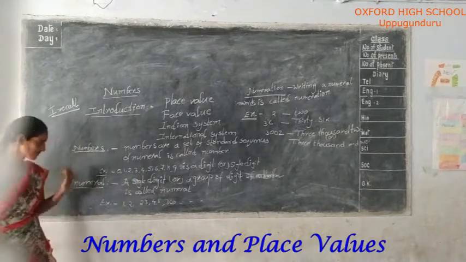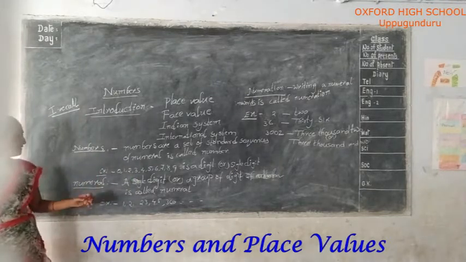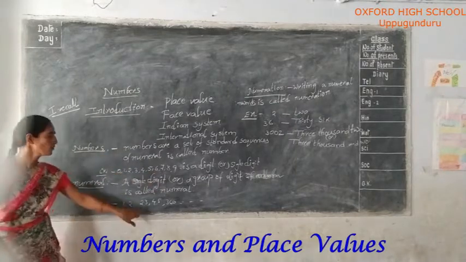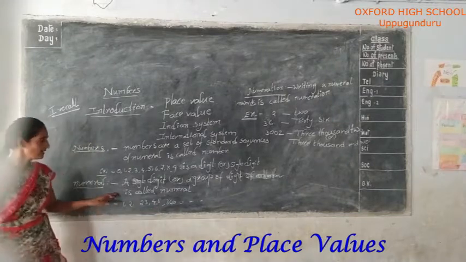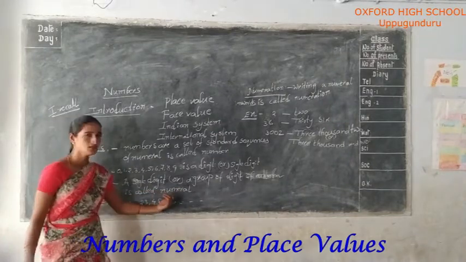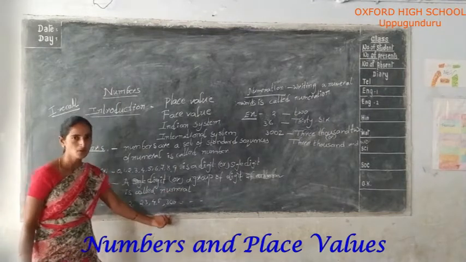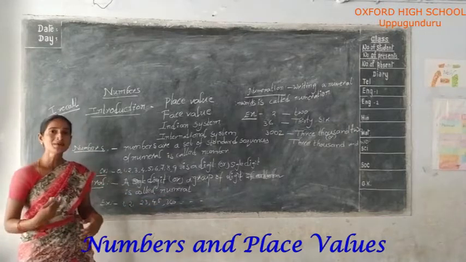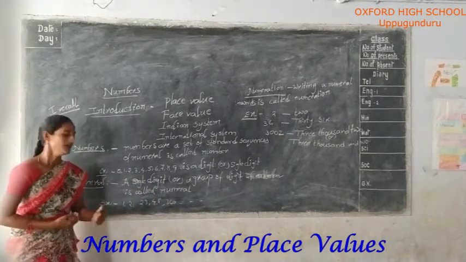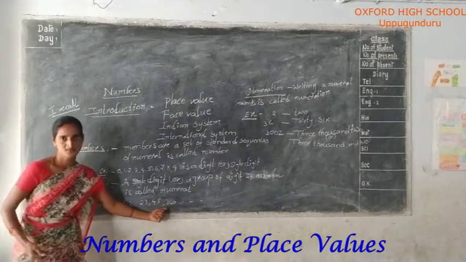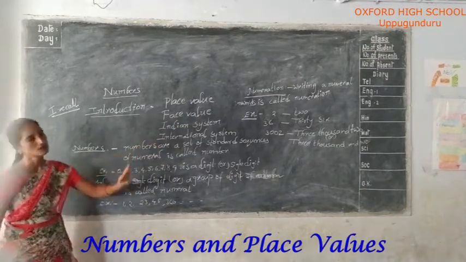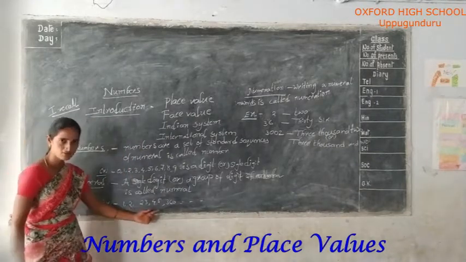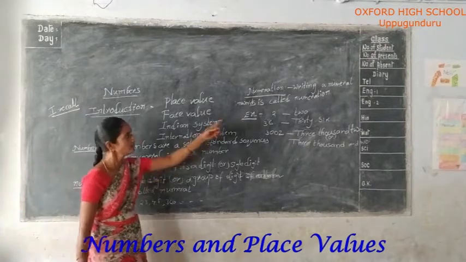Okay. Next. Numeral. What is a numeral? A single digit or a group of digits of a number is called a numeral. Next. Numeration. Writing a numeral in words is called numeration.